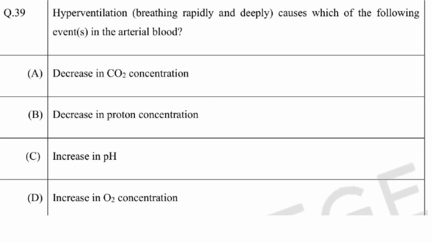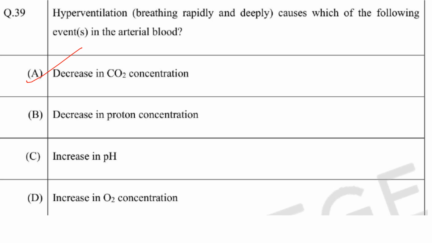Then next one, hyperventilation, that is breathing rapidly and deeply. And hyperventilation occurs because of anxiety or panic attack, respiratory disorders like asthma, or high altitude adaptation. That is the causes of hyperventilation. Causes which of the following events in the arterial blood? So decrease in carbon dioxide concentration. Rapid breathing expels carbon dioxide from the lungs. So A is correct.